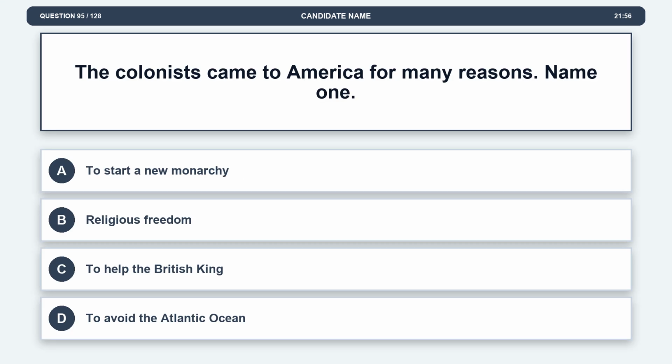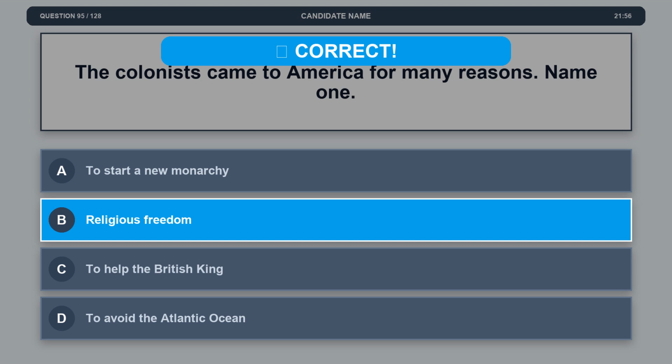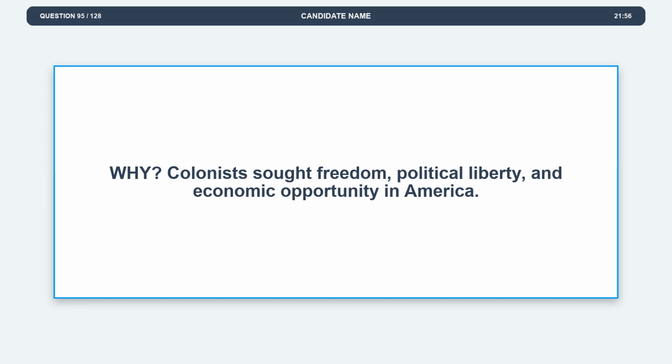Question 95. The colonists came to America for many reasons. Name one. Option A, to start a new monarchy. Option B, religious freedom. Option C, to help the British king. Option D, to avoid the Atlantic Ocean. The correct answer is option B, religious freedom. Explanation: colonists sought freedom, political liberty, and economic opportunity in America.